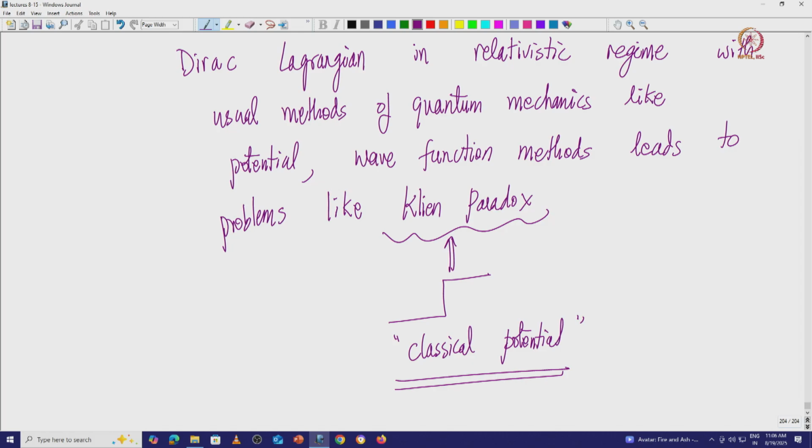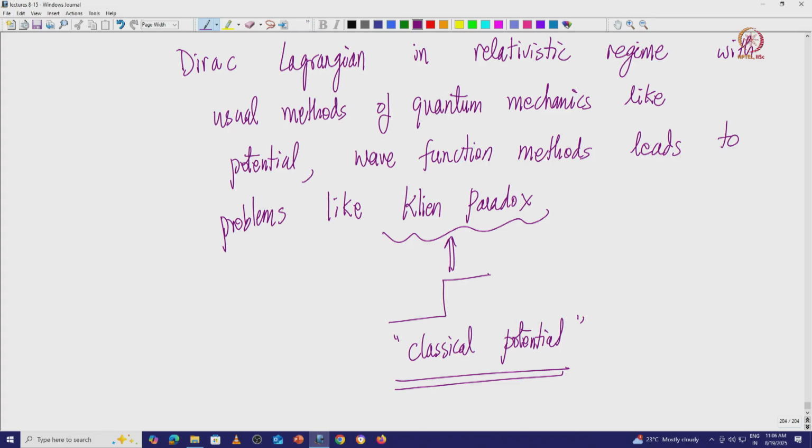If I consider this kind of scenario in a relativistic regime, because the Dirac Lagrangian is nothing but the Dirac equation with a classical-like potential, like a step potential or a delta function potential, and you try to solve it, we will see one particular case, the electromagnetic potential.